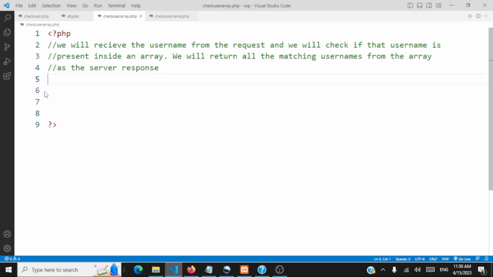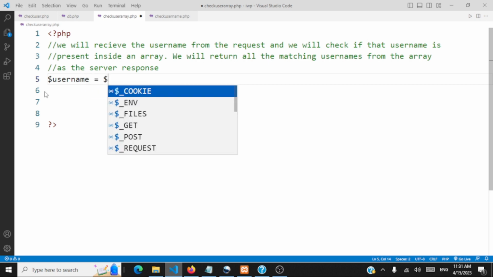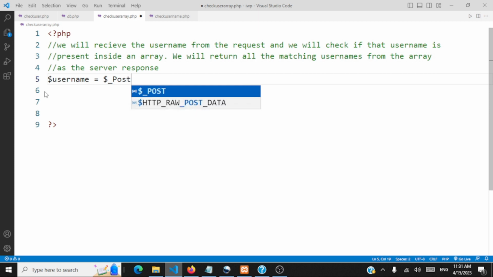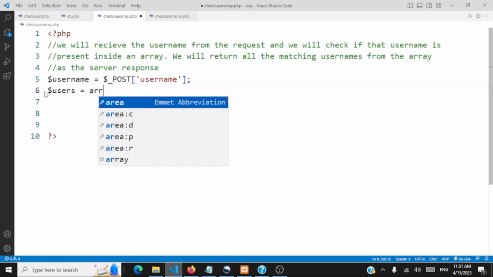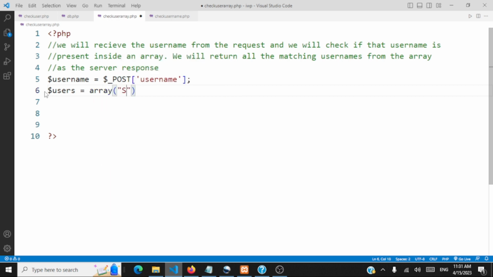Let's start coding this page. First thing is we'll be getting the username, $username, from the request object. So we'll use the super global variable $_POST and pass the value, that is username. So we have received the username. Say the username can be just an S that the user has typed, or it can be SA or SAT, whatever it is. We have received that. And we also maintain the list of users as an array on the server. So we'll give some users here: Satish, Ram, Jeff, Mohan, and Matthew.